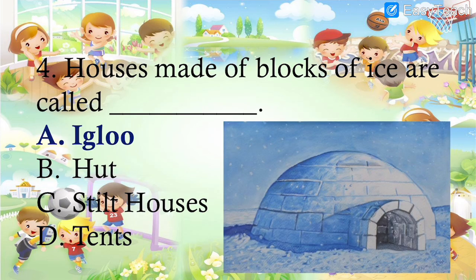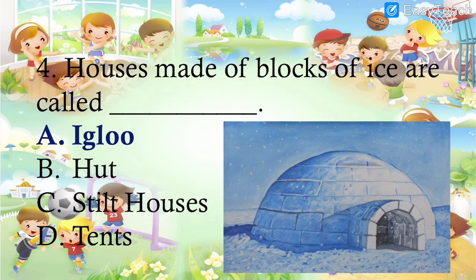Next, number 4. Houses made of blocks of ice are called dash. What are they called? Igloo, hut, stilt house, or tents. Is it igloo? Is it a hut?